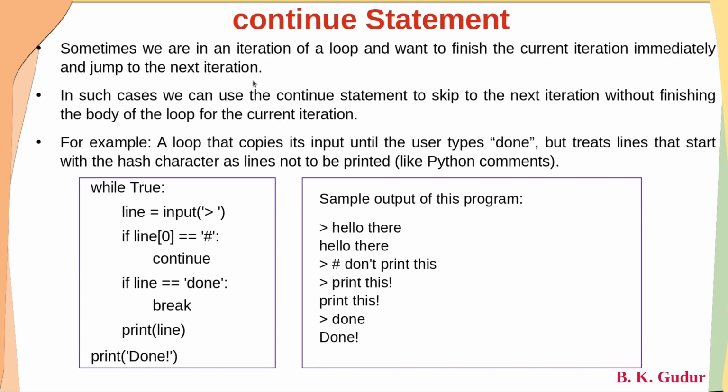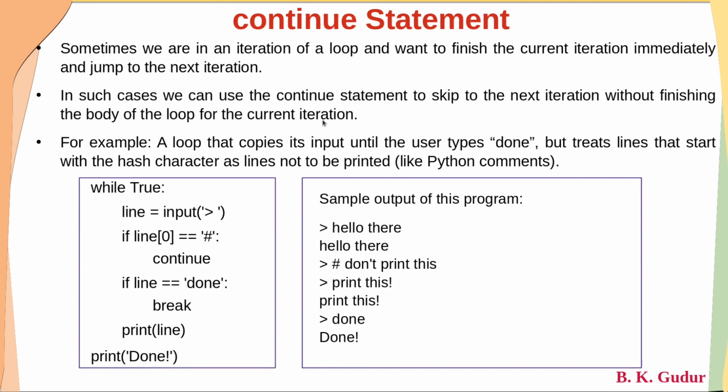Let us consider we have written a loop, and within the loop there are around 10 statements, and we are executing statement 5, the fifth statement, and at that point of time we want to skip all the statements below it and start from the first statement within the loop. In such cases we can use the continue statement to skip to the next iteration without finishing the body of the loop for the current iteration.